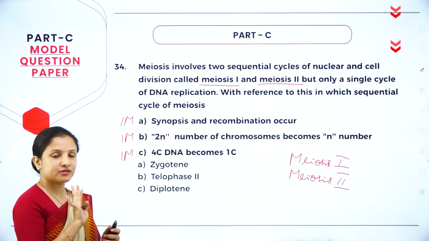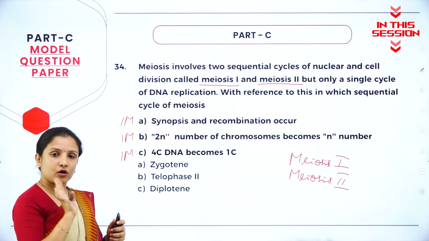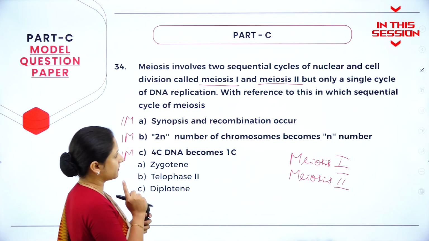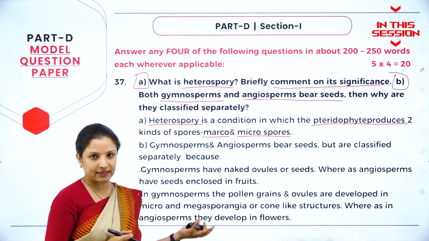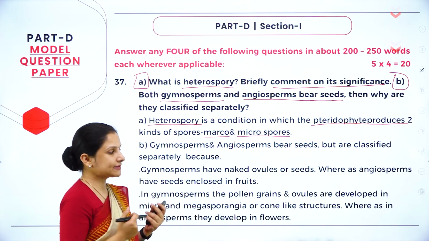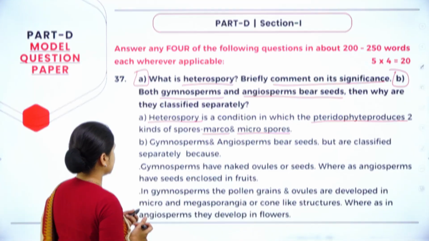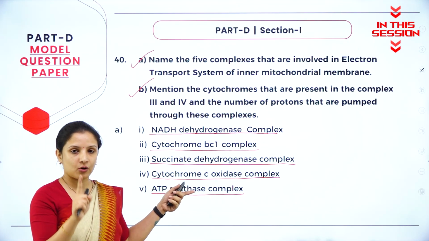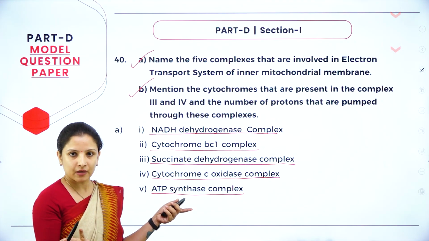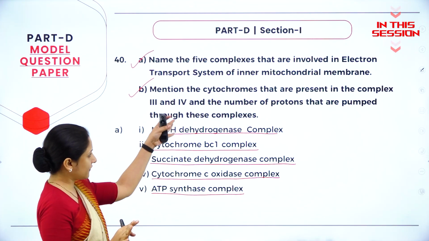In meiosis 1 and meiosis 2 also, DNA replication will not take place twice. Only once DNA replication will take place. Both of them bear seeds, that is gymnosperms and angiosperms. But why are they classified separately? For that you have to answer. If you write complex 1, complex 2, complex 3, complex 4, maybe they might give you half a mark, but you will not get full marks because you have to name them.